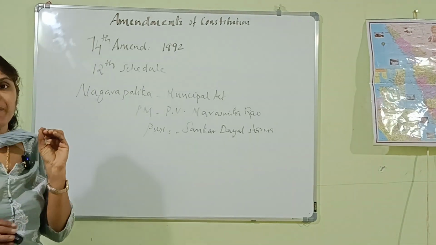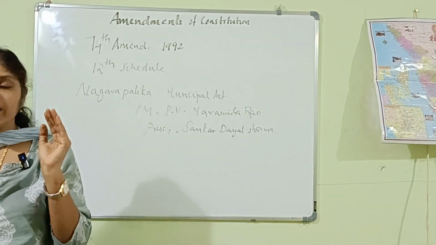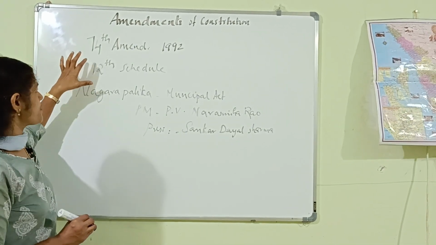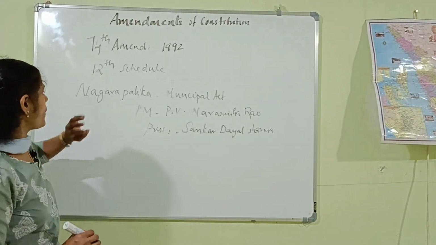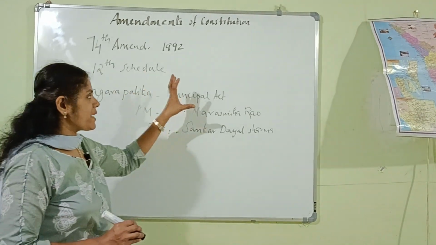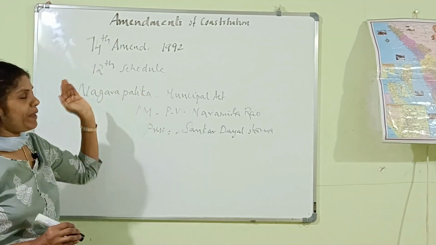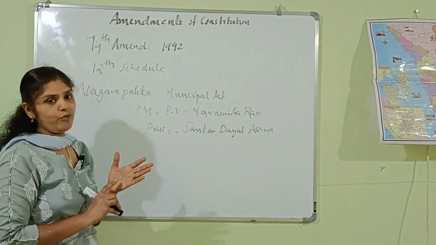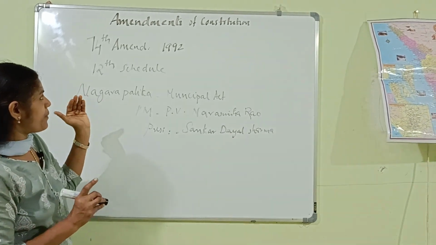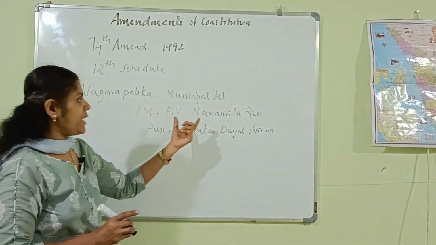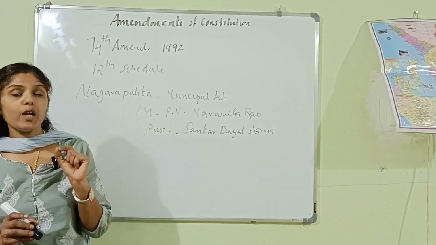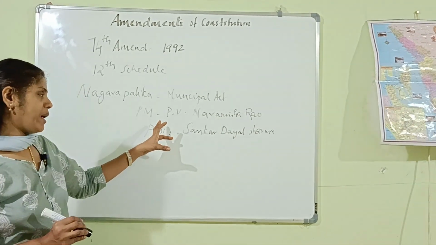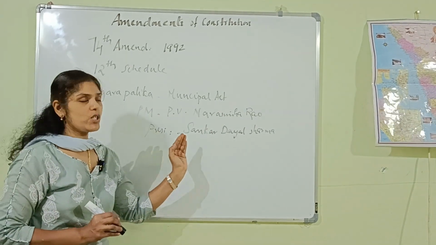Next one is the 74th Amendment Act of 1992. As per the 74th Amendment Act, the 12th Schedule was added to the Indian Constitution. The Nagarapalika and Municipal Acts are also known as the 74th Amendment Act of 1992. The Prime Minister at that time was P.V. Narasimha Rao and the President was Shankar Dayal Sharma.